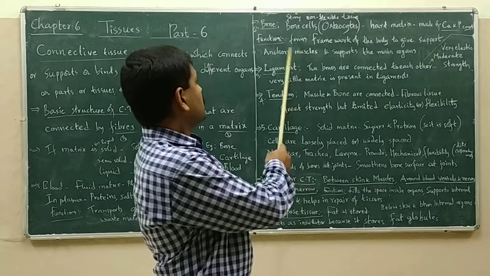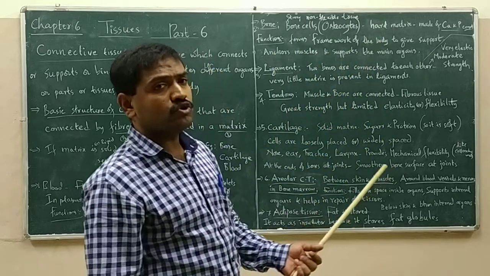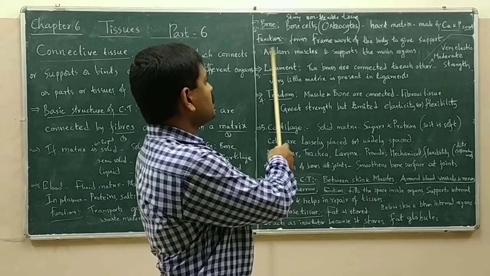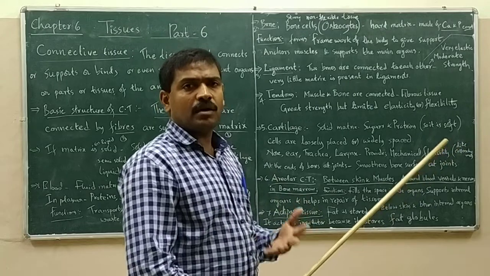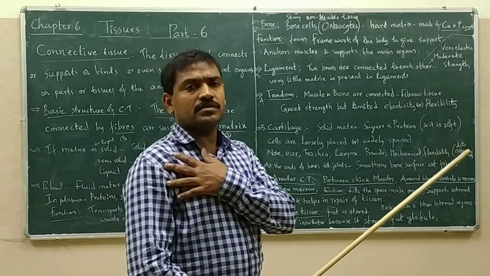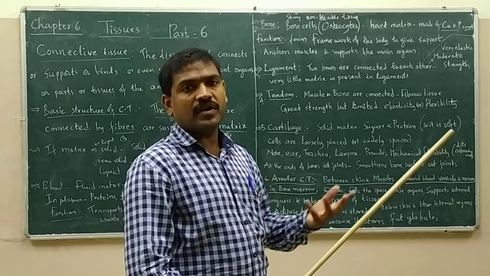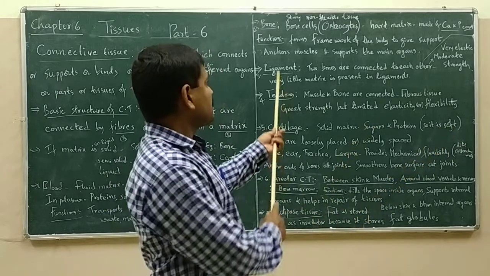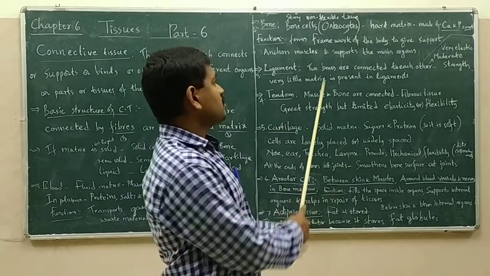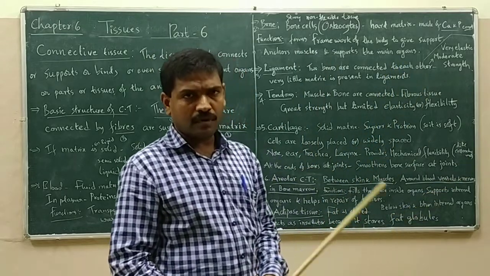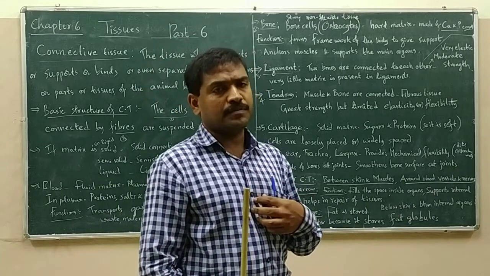Okay. So it forms the framework of the body to give support. It anchors the muscles. Our muscles are attached to which particular part? The skeletal muscles, we call them, because they are associated to the skeleton or the framework. So the bone anchors the muscles and it supports the main organs, like inside our rib cage, lungs and heart are present.